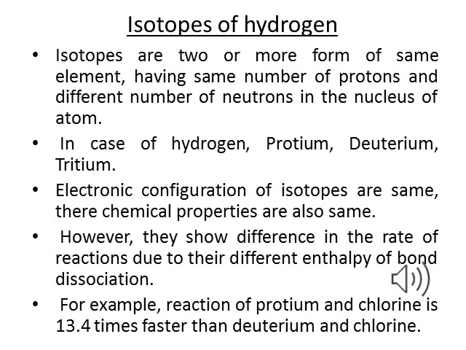Talking about isotopes of hydrogen, firstly, isotopes are two or more forms of the same element containing the same number of protons and a different number of neutrons in the nucleus. For hydrogen, there are three types, that is protium, deuterium and tritium. There is a difference in rate of reaction due to different bond dissociation enthalpy. For example, the reaction of protium and chlorine is 13.4 times faster than deuterium and chlorine.